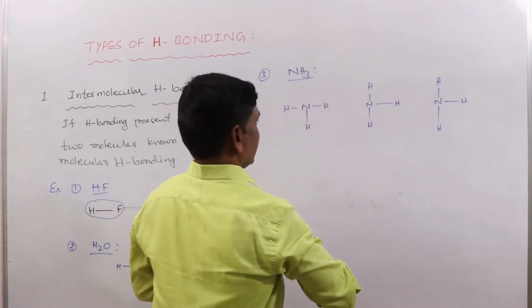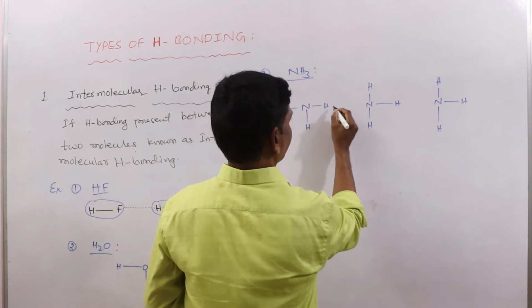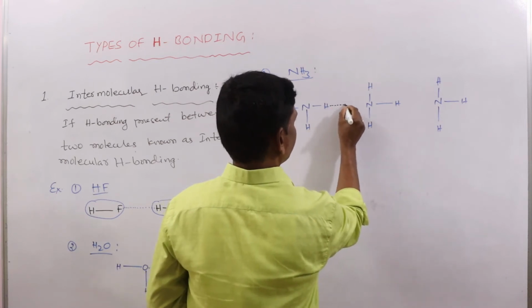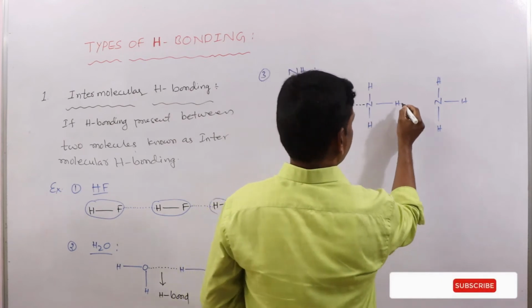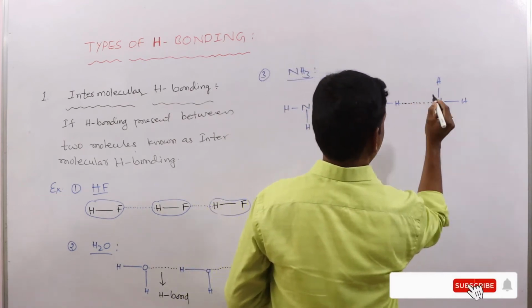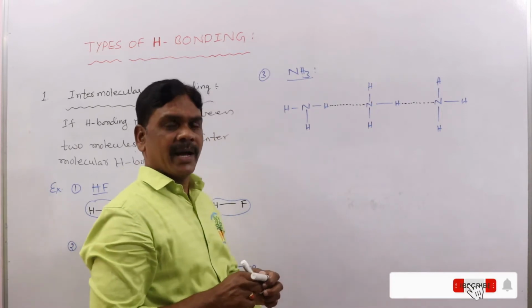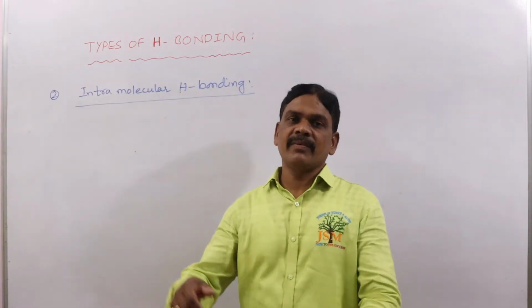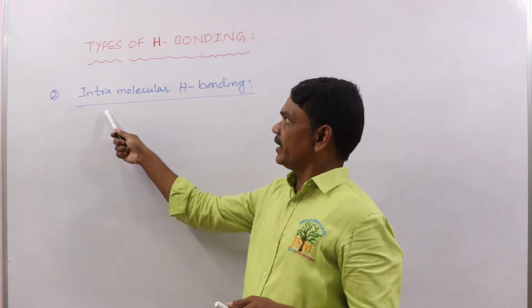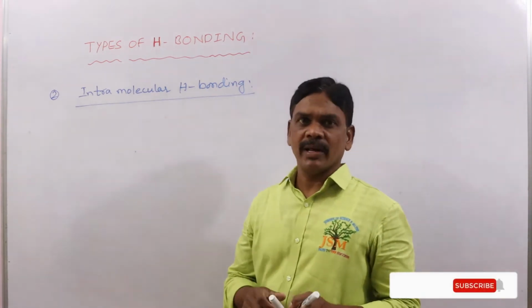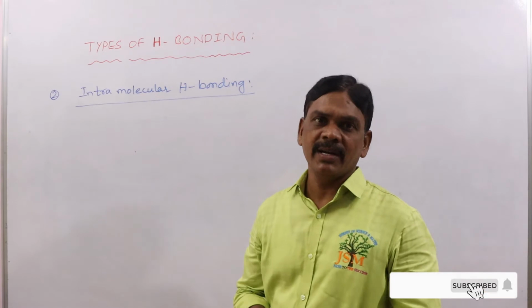We know that high electronegative atom, between hydrogen and high electronegative atom, so this is an intermolecular hydrogen bond.